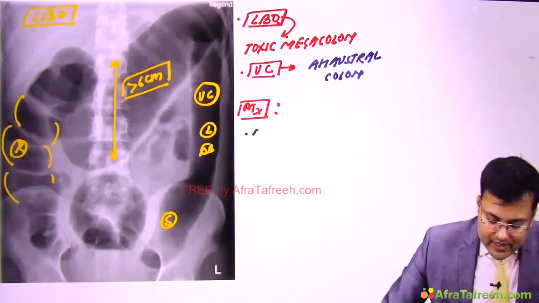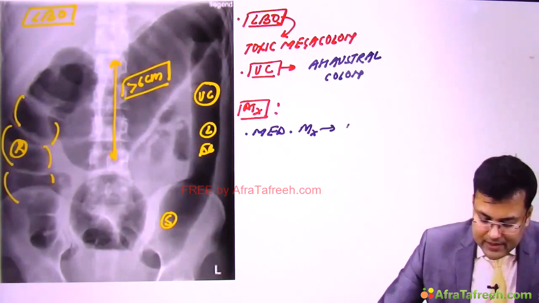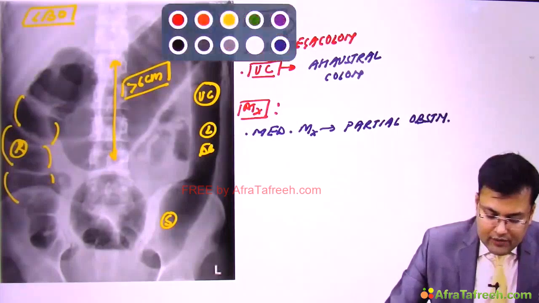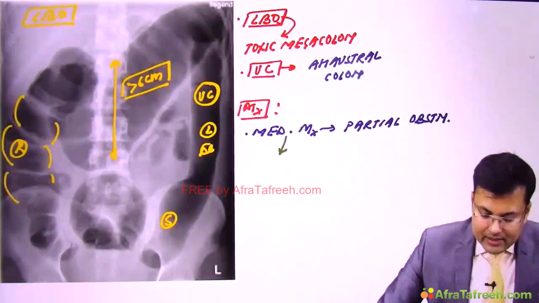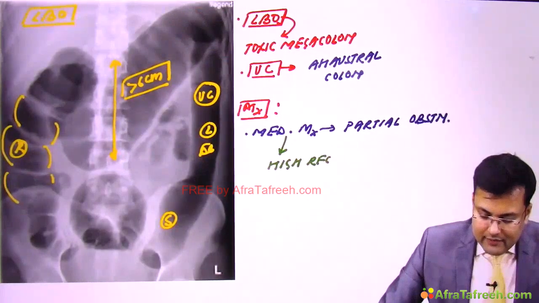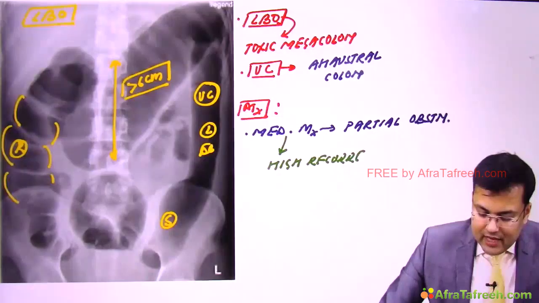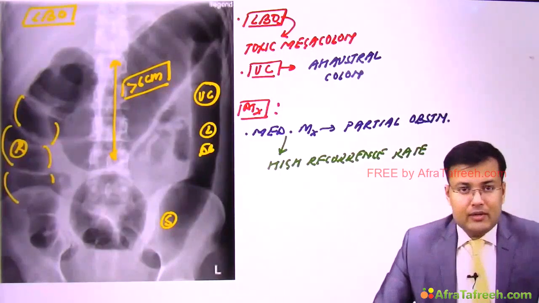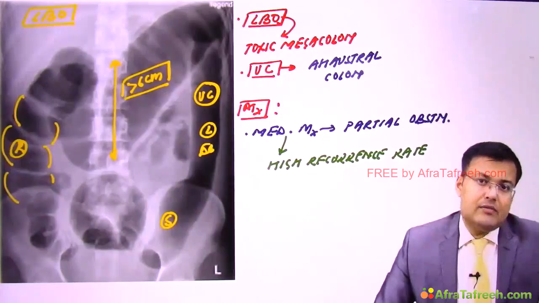We can go for medical management if the patient is having partial obstruction. But what's the biggest problem of conservative or medical management? It has a high recurrence rate, and if there is recurrence we have to go for urgent laparotomy. That's why in the majority of conditions we go for surgery.